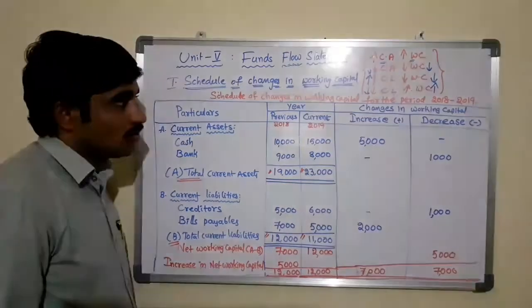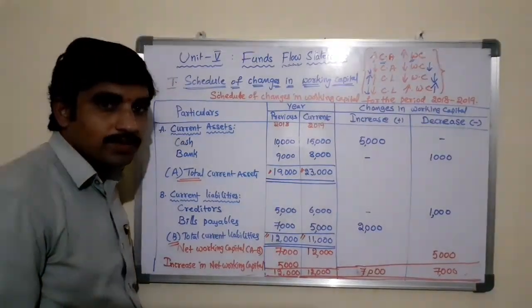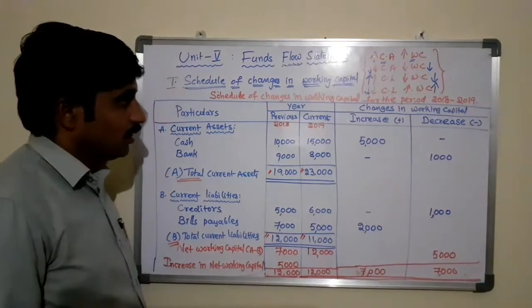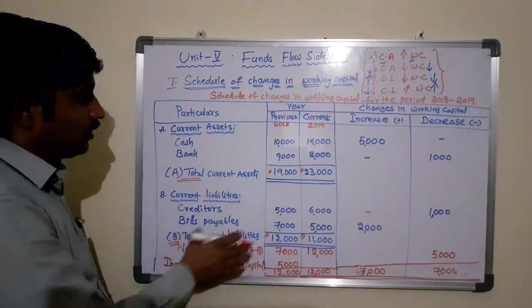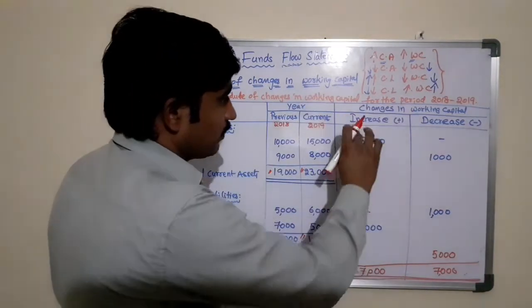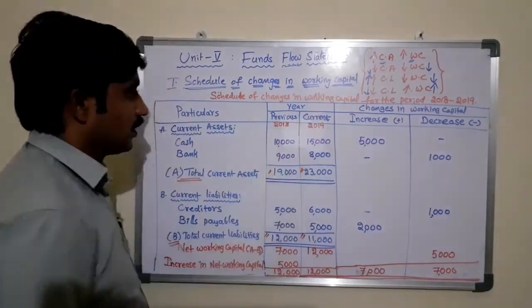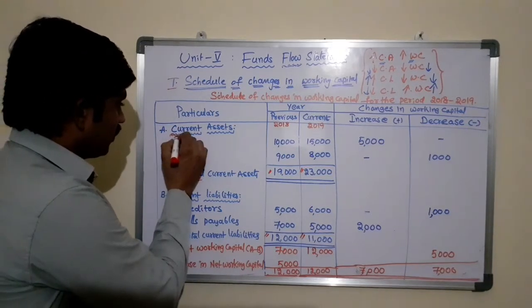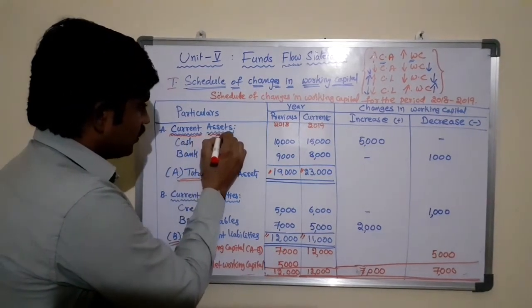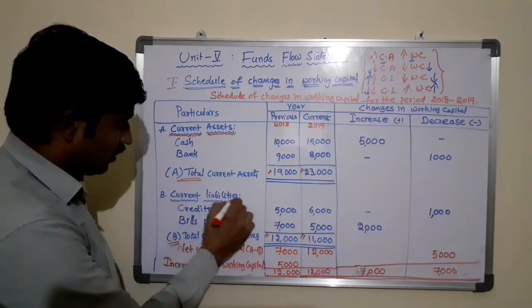This is the process of preparing the schedule of changes in working capital. Simply draw the format, then particulars, year, changes in working capital, increase, decrease, previous and current. Take the headings, that is current assets, current liabilities.